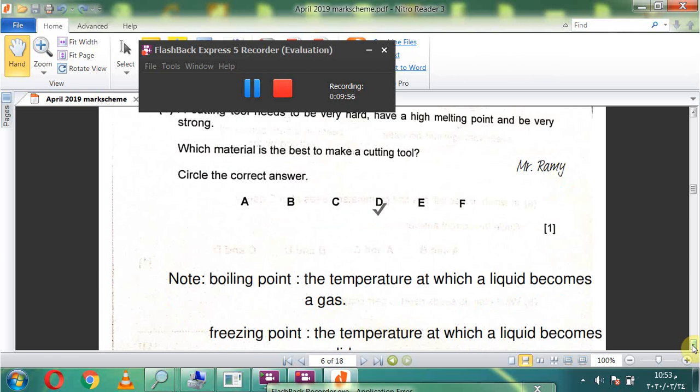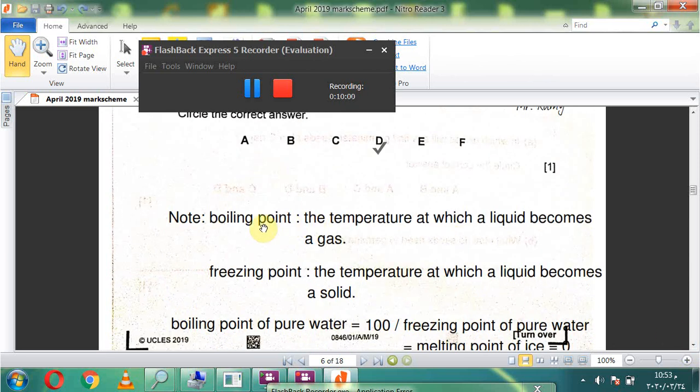Okay. Focus here. Boiling point, the temperature at which a liquid becomes a gas. This boiling point. Freezing point, the temperature at which a liquid becomes a solid. Melting point again, the temperature at which a solid becomes a liquid.